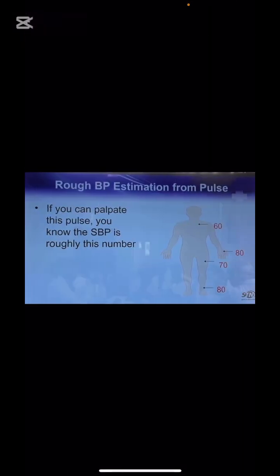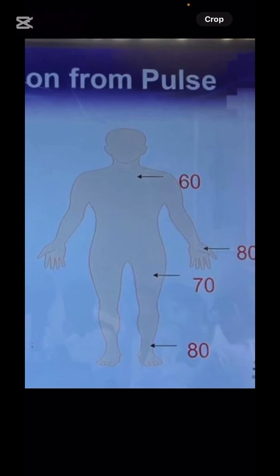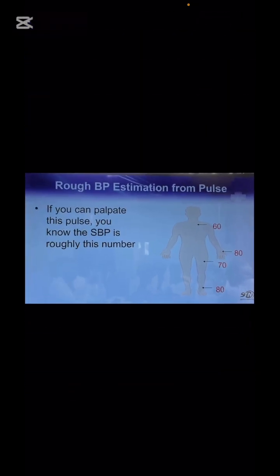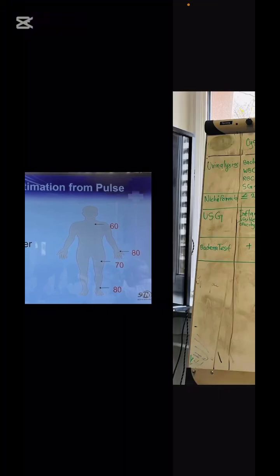Next is rough estimation of the pulse. If you can palpate these pulses, you know that systolic blood pressure is roughly this number. So in this region, you can see the regions over there. Remember with photographic memory that if you see these regions, you can make a rough estimation of the pulse with the systolic blood pressure number.